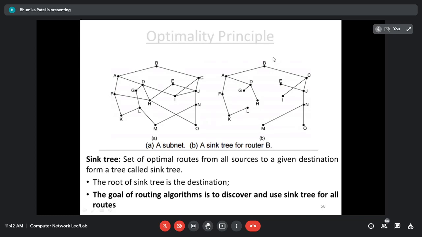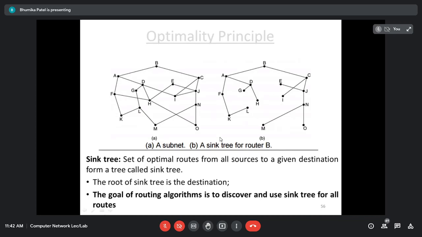If my destination machine is B, I'm going to create a sink tree where B will be the root of the sink tree and the remaining will be the intermediate nodes. So the sink tree is the set of the optimal routes from all the sources to the given specific destination, and that forms a tree which is called the sink tree. Here my destination machine is B, and all the sources, from A up to O, all the remaining routers are sources and the destination is B, and it will consist of only the optimal routes.